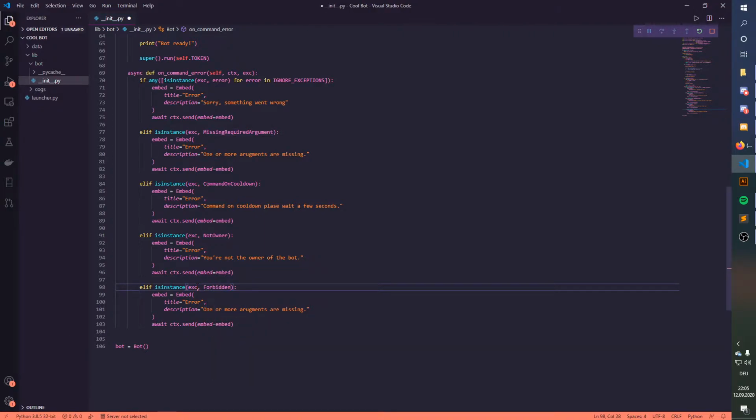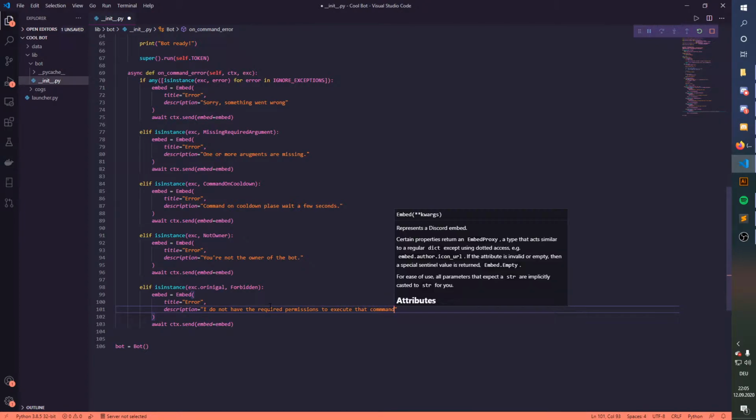And we have to make this pretty important here, dot original. Perfect. I'll just say forbidden. And then we're just gonna say I do not have the required permissions to access this command. Oh no, execute. Sorry. Execute that command.